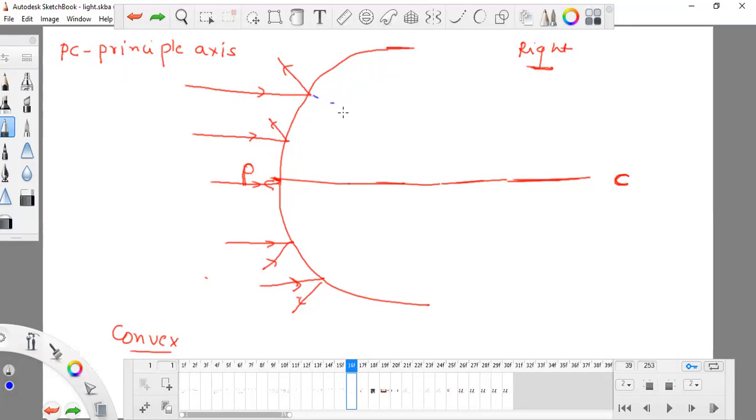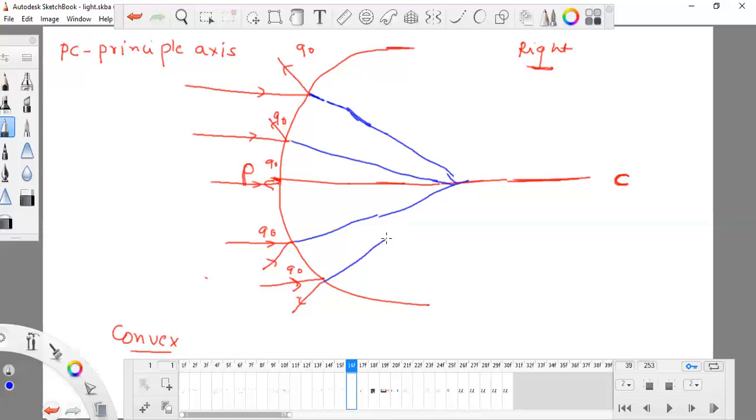Suppose 90% of light has reflected and only 10% of light will cross this. It will go here and here. So all of them are meeting, and the meeting point is known as F.